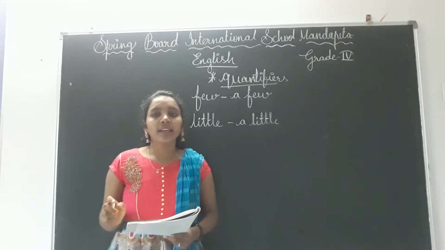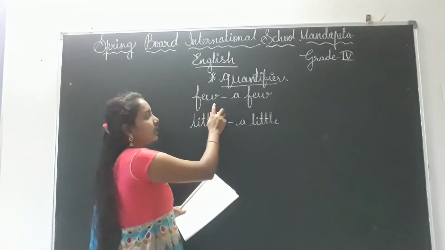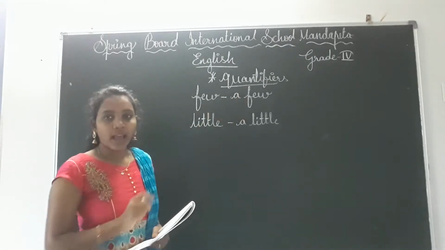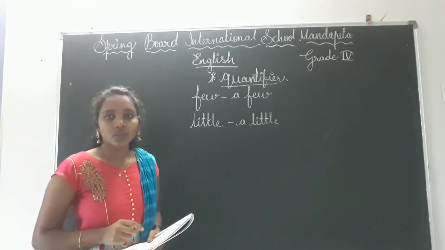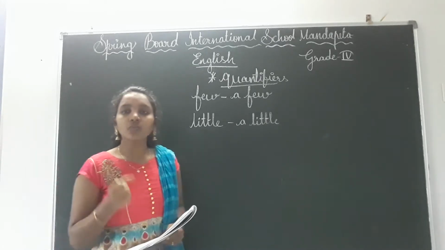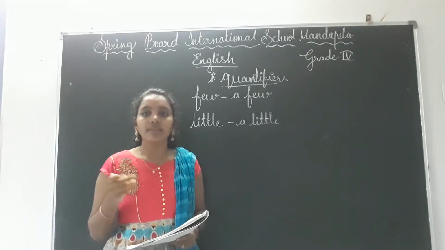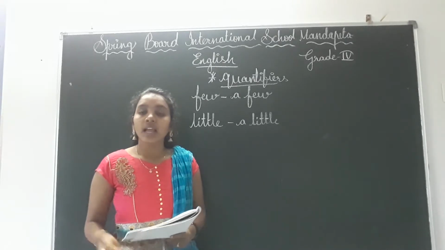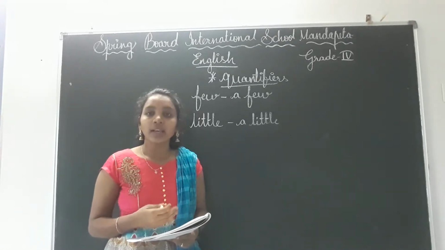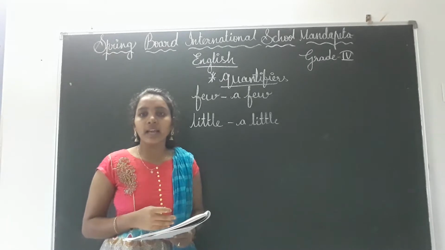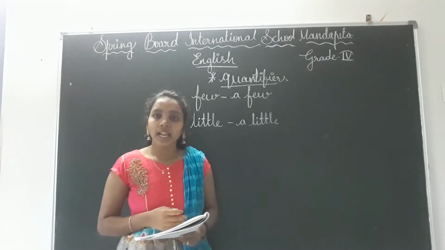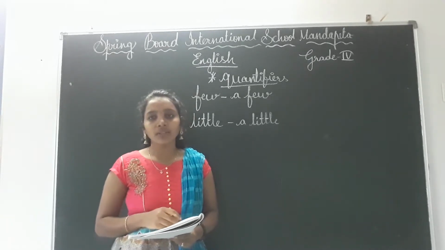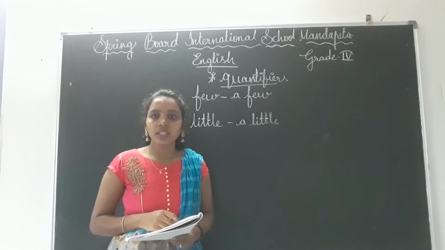Okay, let me give one example here. In the example we have used few chocolates. That means chocolates we can count with our fingers and with numbers. And in the second example, the little example, they have given sugar. Right, is sugar countable or uncountable? Can we count sugar, children?